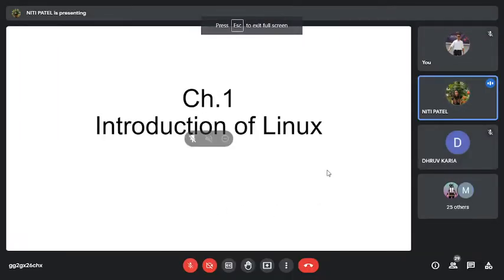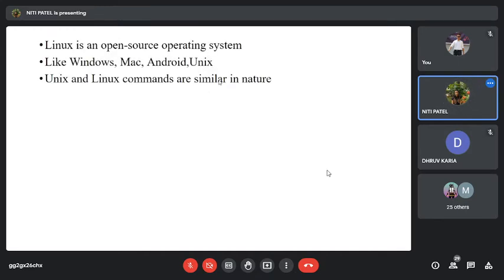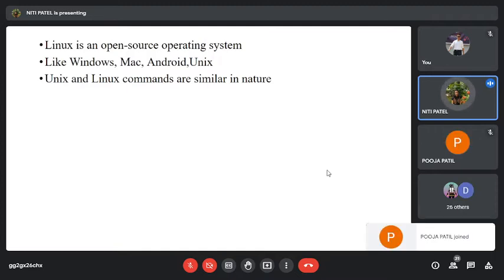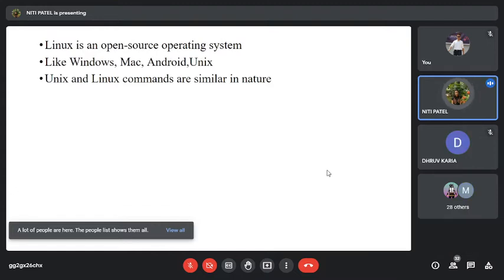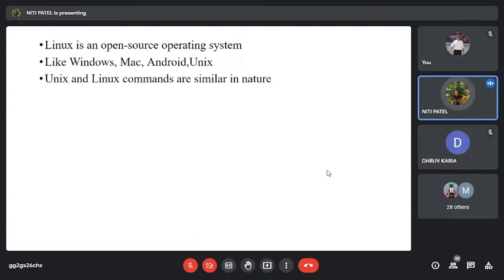Okay. So we have already started with the first lesson, that is Introduction to Linux. We have seen some definitions, like what is an operating system, how it is acting as an intermediate between the user and the software and the devices, that is hardware. Then we have seen that Linux is an open source operating system. It can be freely downloaded and can be used by anyone. It is much more similar to the other operating systems like Windows, Mac OS, Android, Unix, iOS, like that.